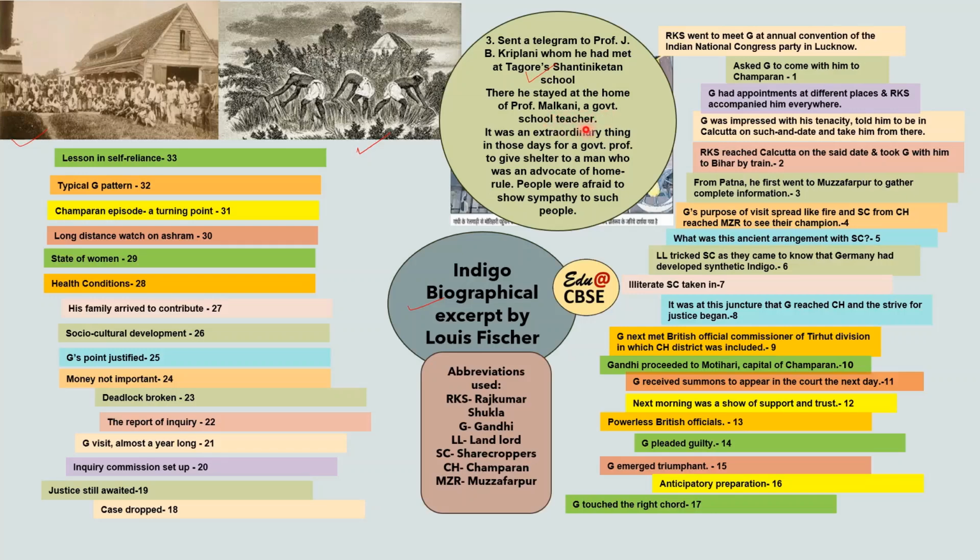He was a government school teacher, and it was an extraordinary thing in those days for a government professor to give shelter to a man who was an advocate of home rule. People were afraid of the Britishers, and anyone in government service was afraid that they would be thrown out of the job if the Britishers came to know that they had sheltered someone who was a nationalist. But even then, Professor Malkani gave shelter to Gandhiji. People were afraid to show sympathy to such people, but Professor Malkani was different. So Gandhiji stayed with him.